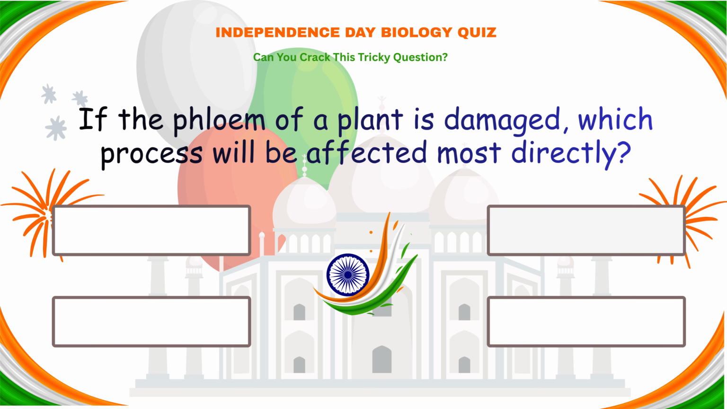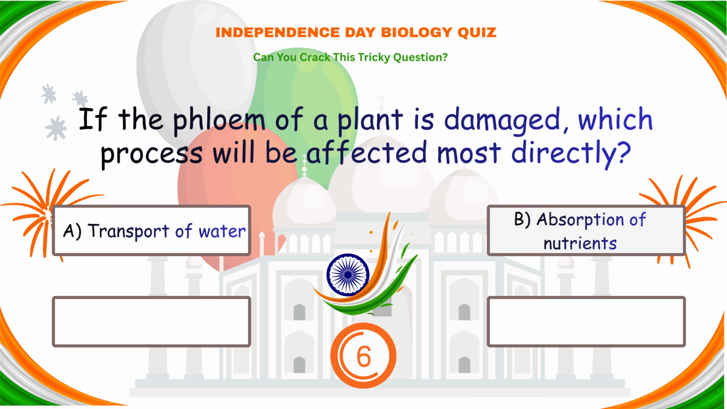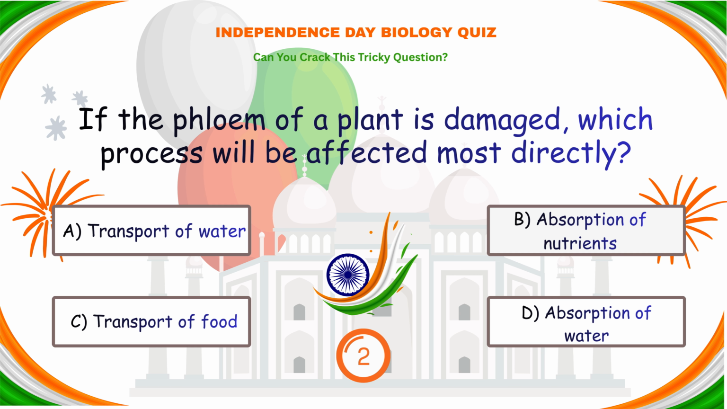Next question is, if the phloem of plant is damaged, which process will be affected most directly? A. Transfer of water. B. Absorption of nutrients. C. Transfer of food. D. Absorption of water.